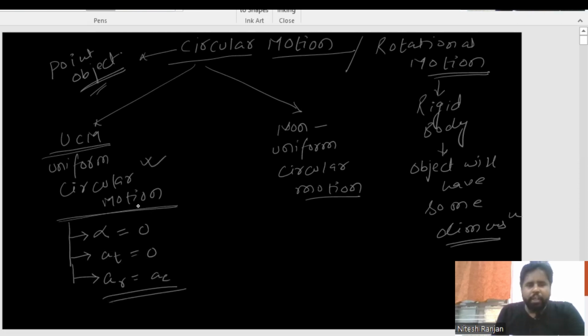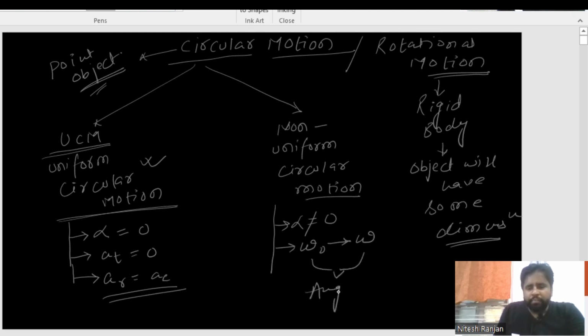Now what uniform circular motion is, I will make clear in the next slide. Now coming to the point, non-uniform circular motion. If it is non-uniform circular motion, what does it mean? It means that alpha is not equal to 0, and if it is not equal to 0, there will be some difference from omega naught to omega. What is omega? This omega is known as angular velocity.